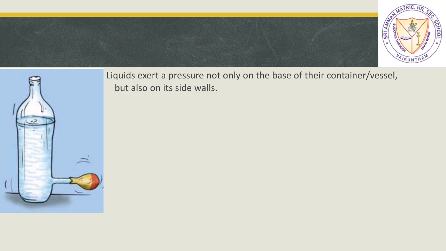Or if you tie a balloon as shown in the figure, you can see that the balloon will start to bulge, which says that the water was previously exerting pressure on the bottle. Now when it is kept open, it flows through this pipe and comes to the balloon and makes the balloon bulge. That means it is applying force even on the walls.